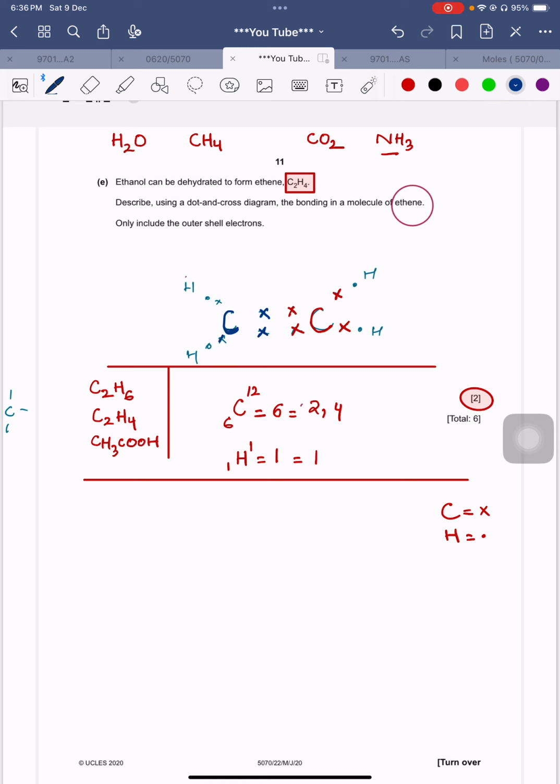Okay, and we can say that the dots are the electrons of hydrogen. So we can say that these are the sharing regions. Sharing regions can be this. Okay, this is the other sharing region, and this is the central sharing region between the two carbon atoms, and this is another sharing region, and this is another.